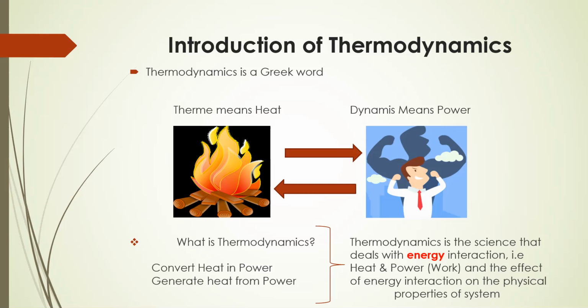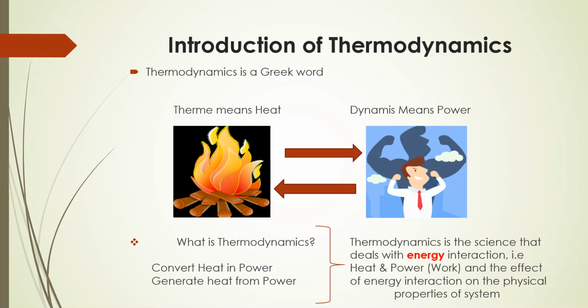Now, what is thermodynamics? The definition of thermodynamics in technical terms is the science that deals with energy interaction, that is heat and work, and the effect of energy interaction on the physical properties of the system. Okay, so this is the basic definition of thermodynamics.